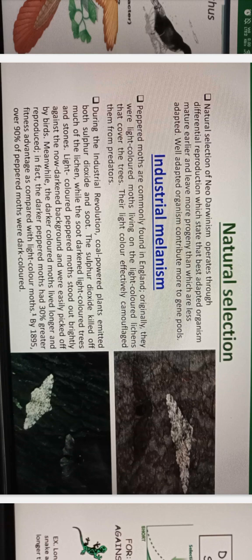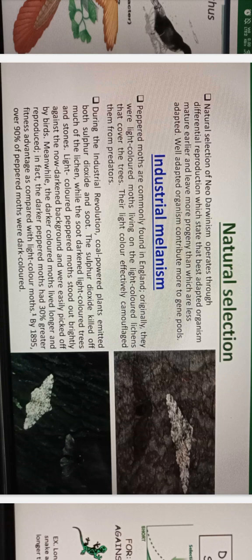Then industrial melanism. Peppered moths are commonly found in England. Originally, they were light-colored moths living in the light-colored lichens that cover the trees. Their light color effectively camouflaged them from predators. During the Industrial Revolution, coal-powered